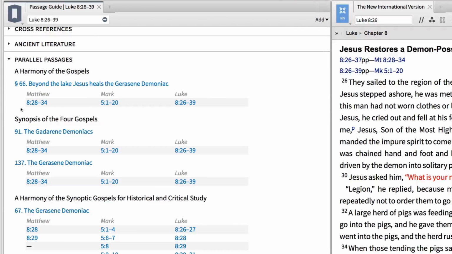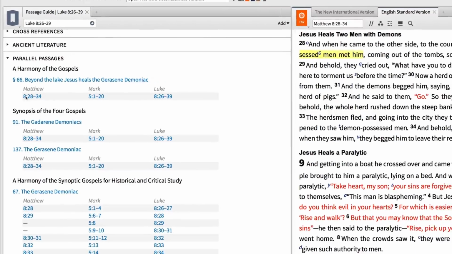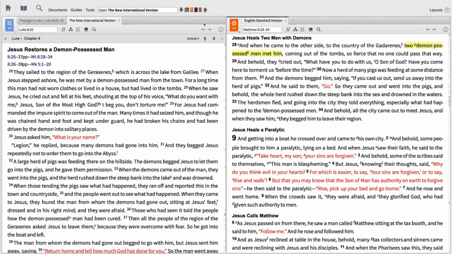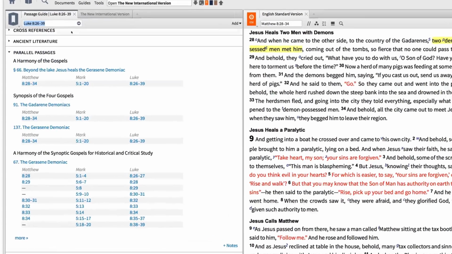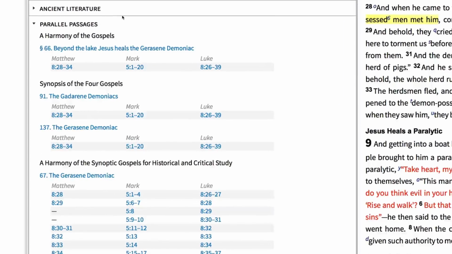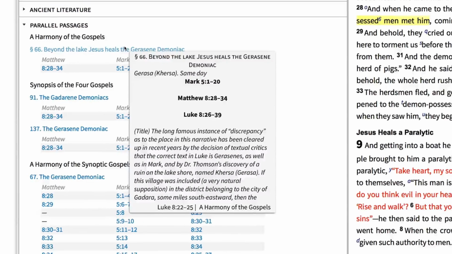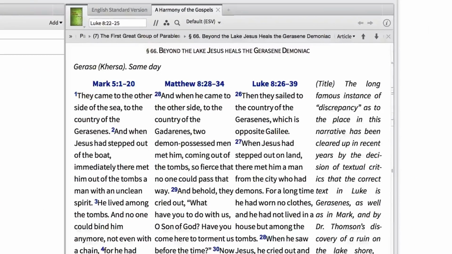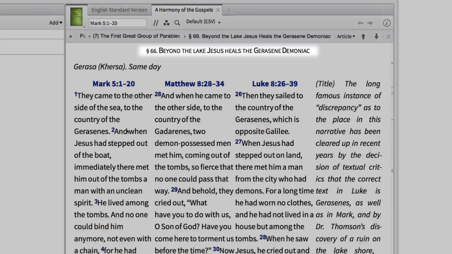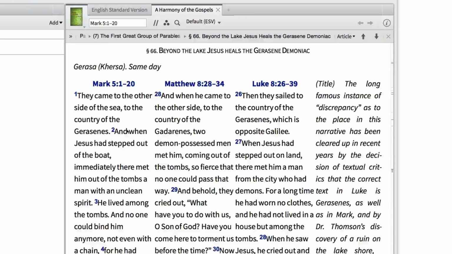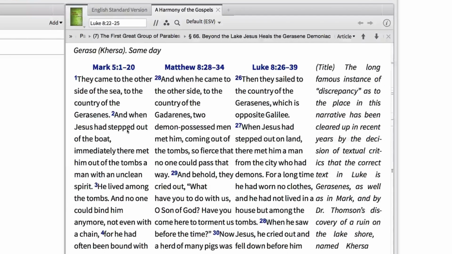By clicking the reference links, I can jump to these passages in my preferred Bible and read the accounts side by side. These references come from your Harmony resources, and Logos serves up this information here in the passage guide. What's nice about this section is that you can select one of the heading links from your Harmony resources and jump straight to that section of text and read the parallel passages side by side in one resource. For example, when I select chapter 66, Beyond the Lake, Jesus heals the Gerasene demoniac, Logos opens A.T. Robertson's text to that section.